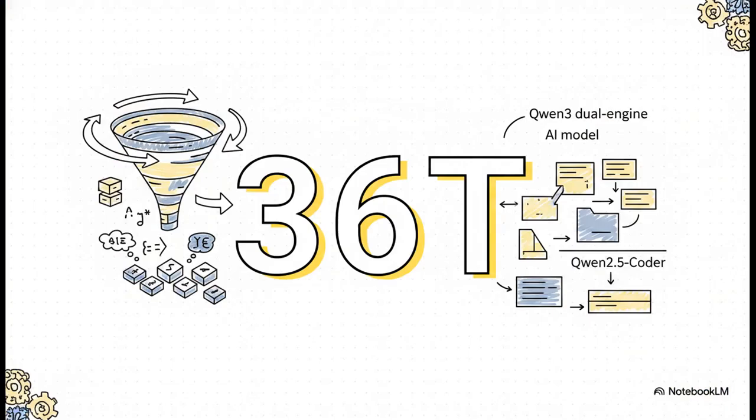All right, part 3, the pre-training curriculum and building the AI brain. You know, an engine this perfectly engineered is basically a paperweight without premium fuel. So how exactly did they teach it? Volume and diversity. The model devoured an astonishing 36 trillion tokens of data, covering 119 different languages and dialects. But they didn't just lazily scrape the internet. In a brilliant bit of AI inception, they used older models like Qwen 2.5 math encoder to synthesize and validate trillions of tokens of complex math to teach the new model.